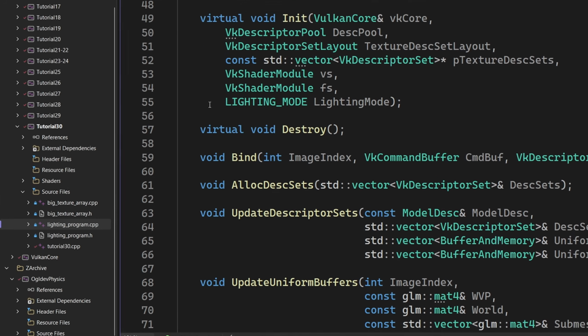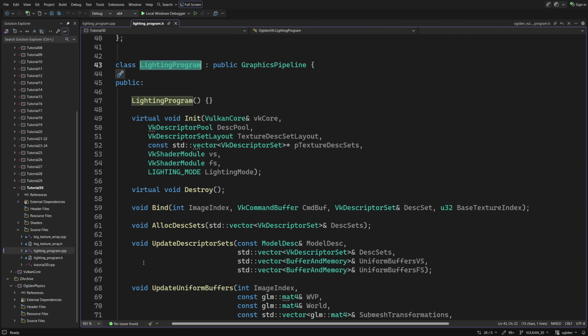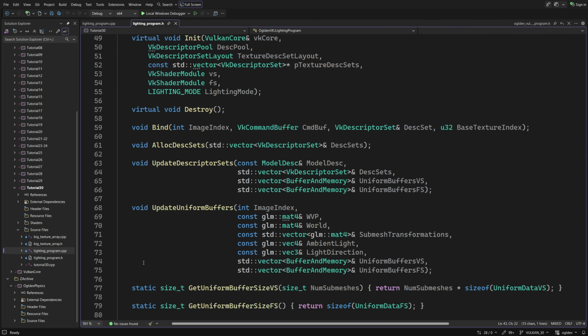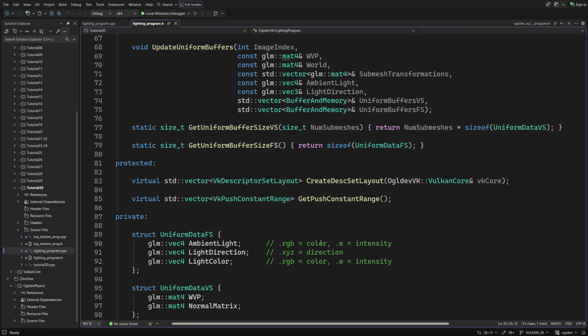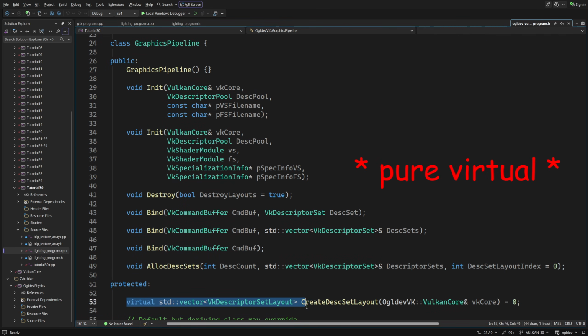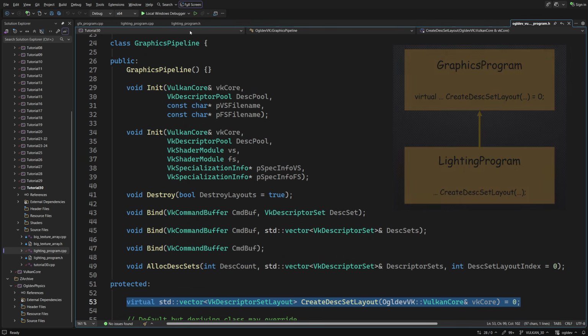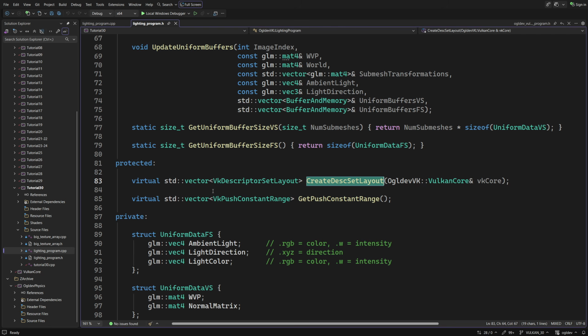This class was introduced in the previous tutorial, and it is stored in the actual tutorial directory and not in the Vulkan core project. This makes it easier to make changes to it from one tutorial to the next. First, I had to change the interface of the function createDeskSetLayout. This is a virtual function which is defined in the base class, and every program class must implement it in order to specify its own unique layout.